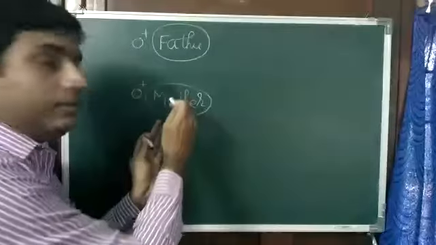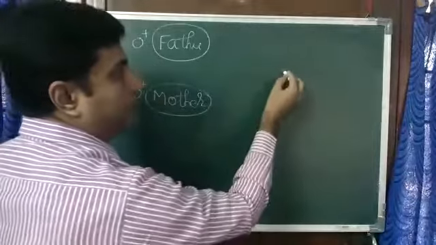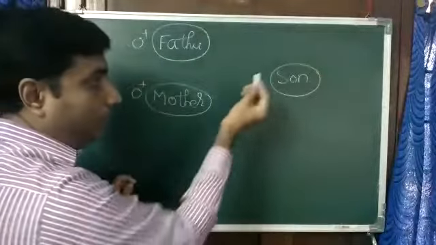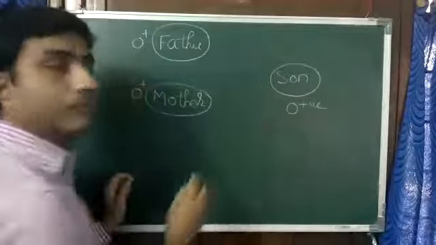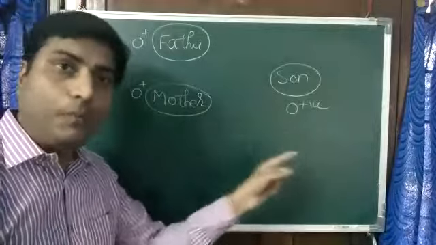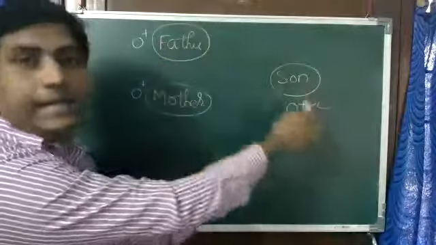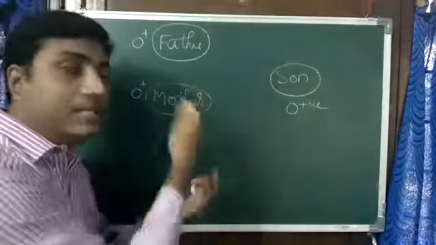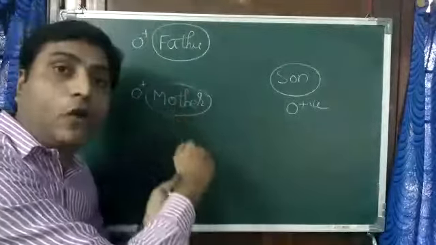Now, when they are going to have their children, their offspring, say a son or maybe a daughter, the blood group of this son will be O itself, maybe O positive. Why? Because that trait of O positive, the son inherited from his parents. It came to him from father and mother. So this is an inherited trait, that he got from his parents.